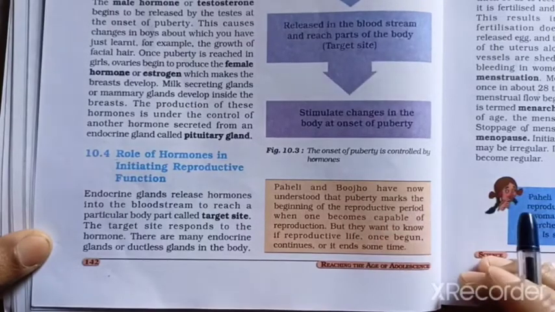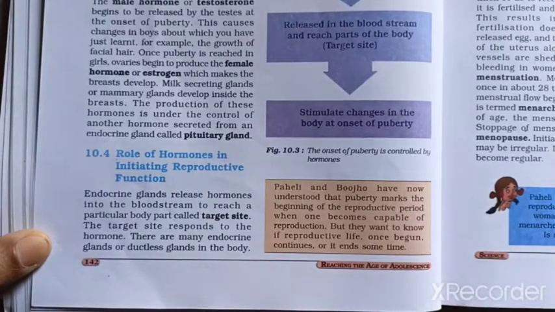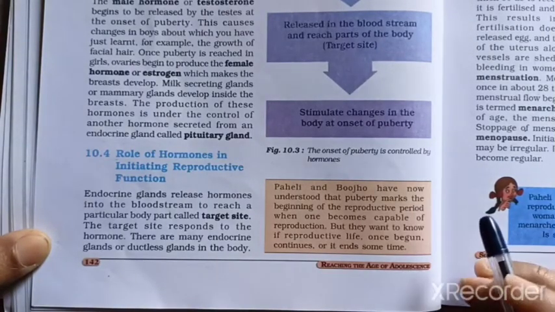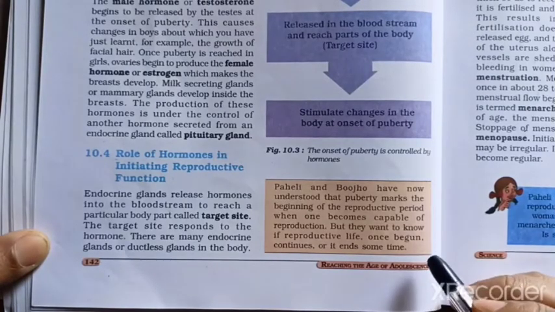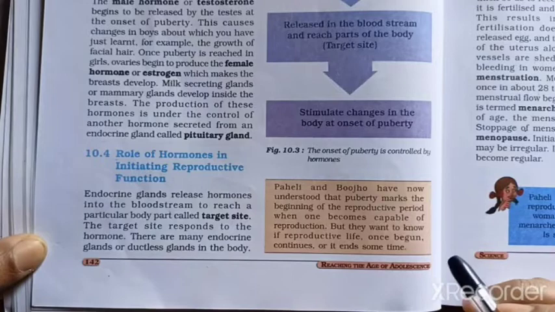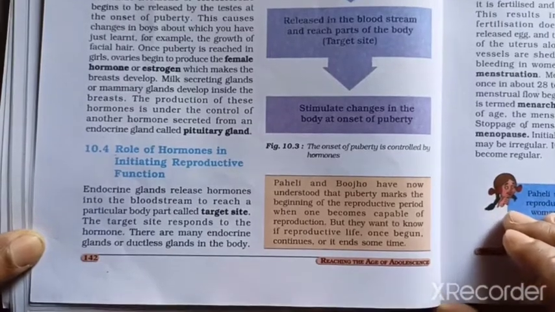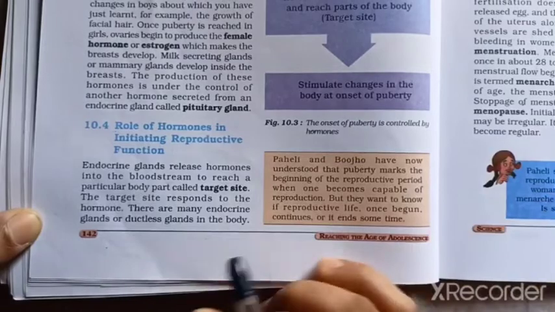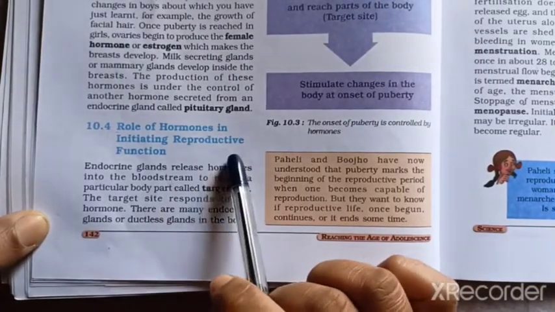As we know, hormones are chemical messengers and they are directly carried through the blood circulation and reach the target site. Some of the hormones start their function during the adolescence period. So today let's start from textbook page number 124, role of hormones in initiating reproductive function.